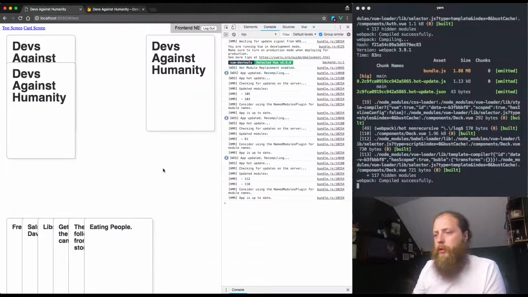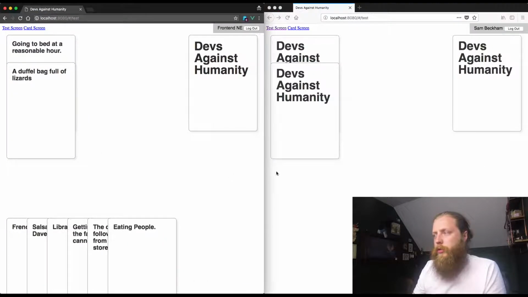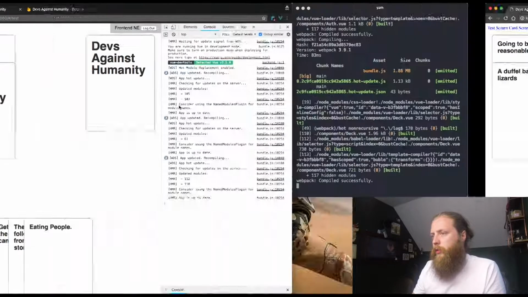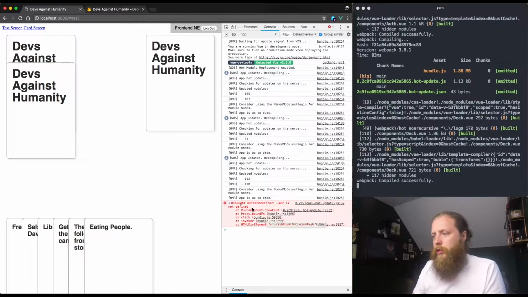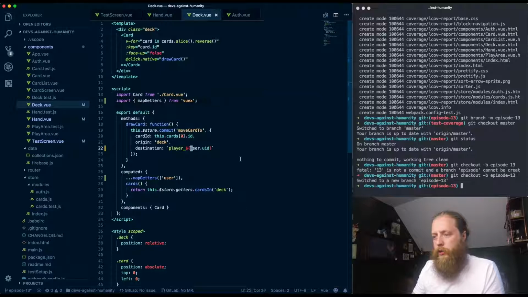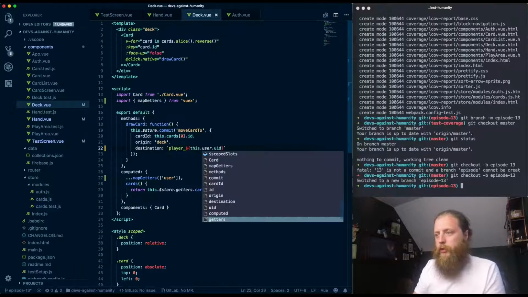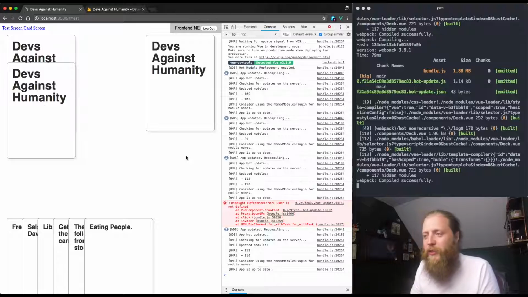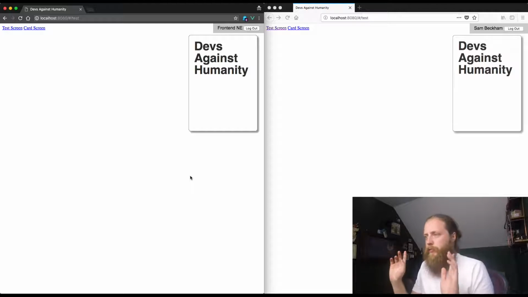See if that works. Oh, we're getting issues. Let's see, user is not defined. Oh, sorry. This dot. I need Daniel Shiffman's this dot dance. If you don't know what I'm talking about, check out Daniel Shiffman on YouTube. He's brilliant.